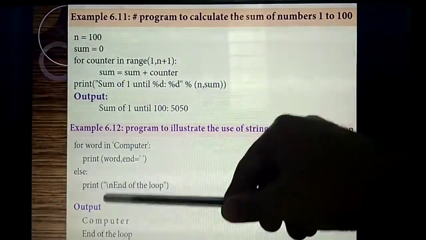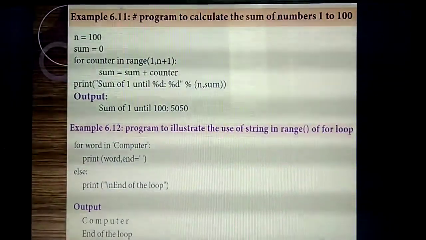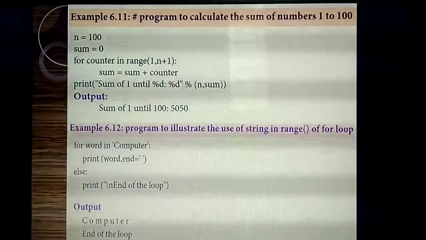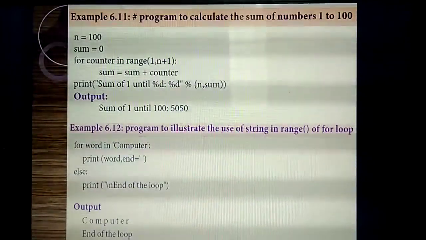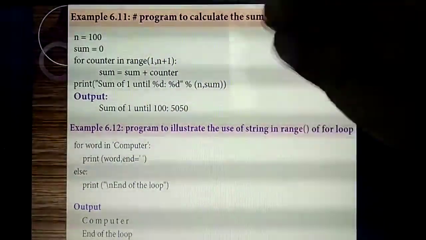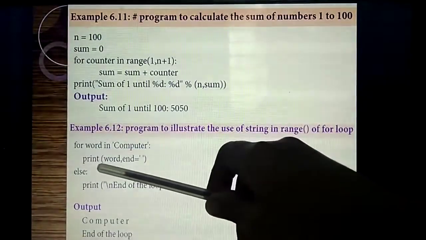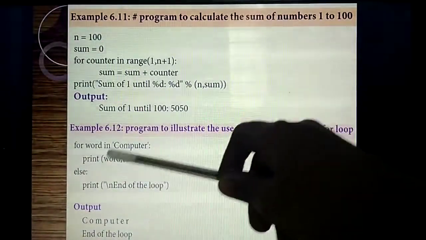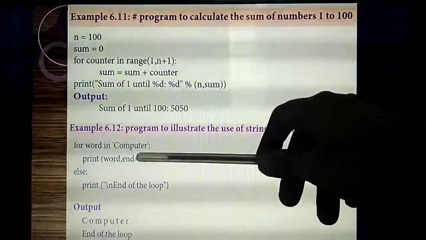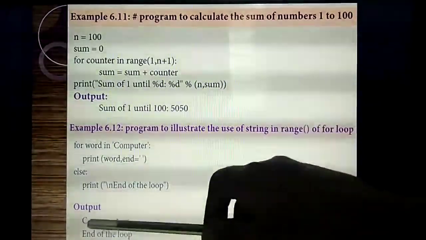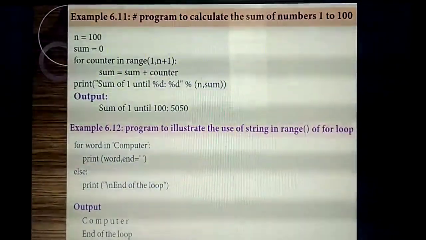Then else. Else you are giving print end of the loop. So here you are giving any other thing, any other conditions? No. So what output will you get? Listen, inside the for loop, print will execute word. What's the word? The word is computer. So the first output you will get is computer.